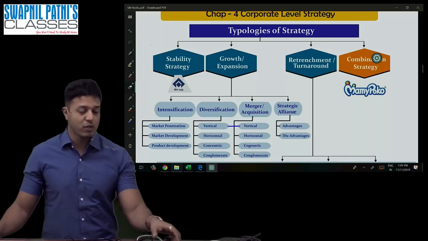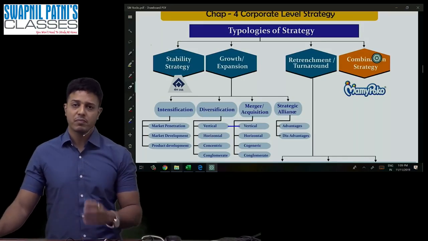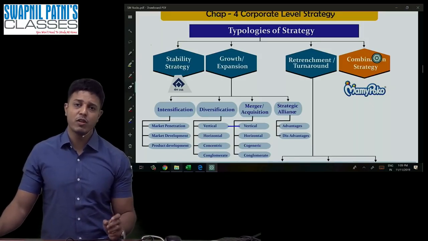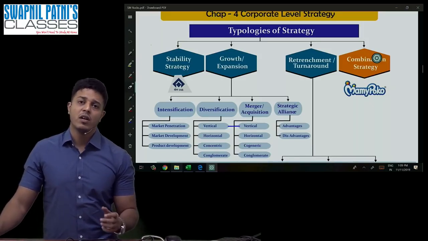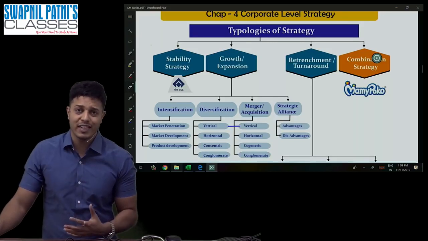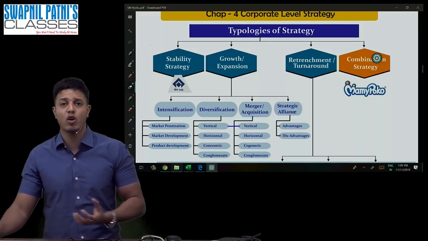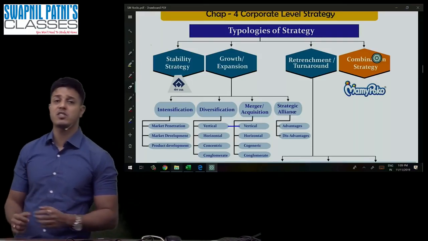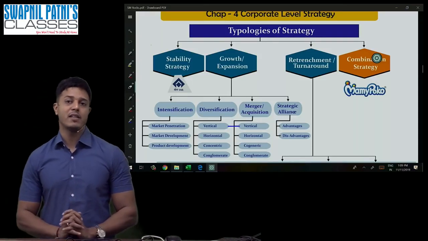Stability and growth. There's one more difference between stability and growth. Here you have to have a lot of resources. Unless and until you have a lot of resources, you cannot go for what? Expansion. So I hope you're understanding the difference between stability and expansion.